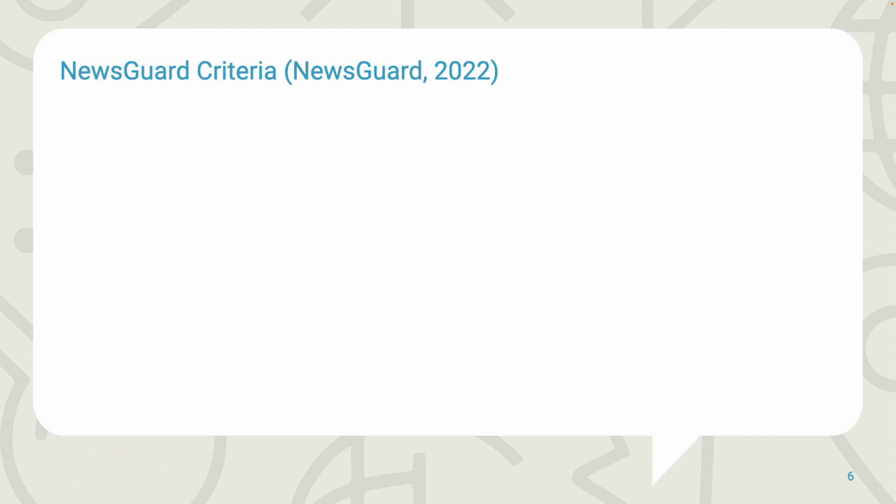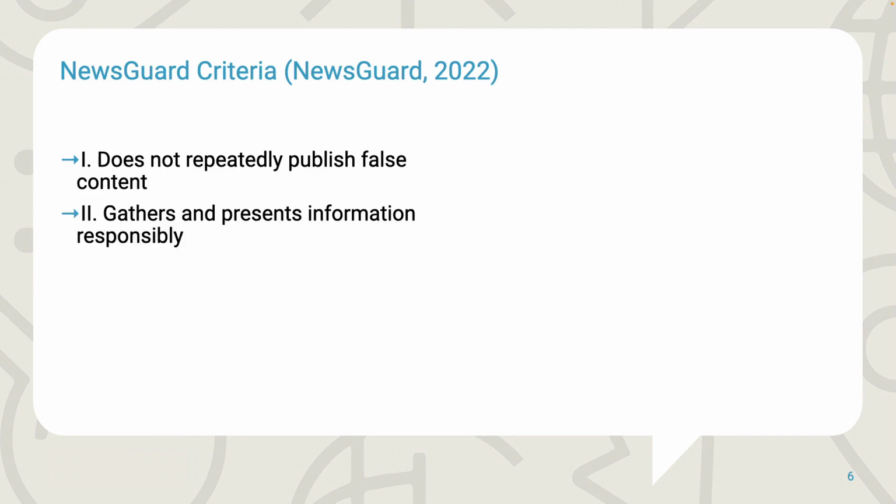Another important example of reliability criteria are the NewsGuard criteria. NewsGuard is a rating system for news and information websites that is accessible via browser extensions and mobile apps. The NewsGuard criteria include: 1. Does not repeatedly publish false content. 2. Gathers and presents information responsibly. 3.